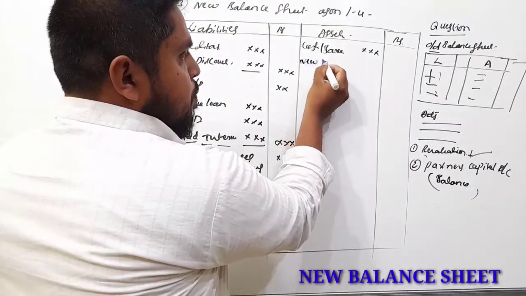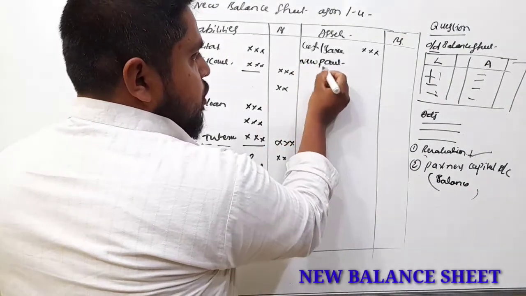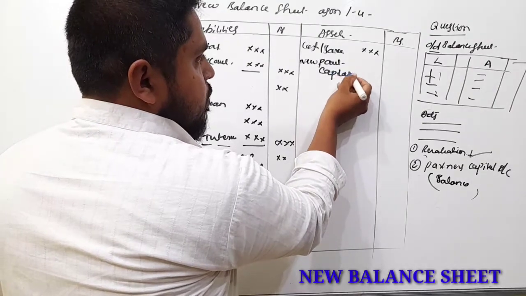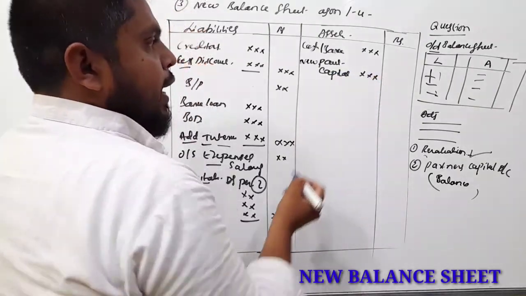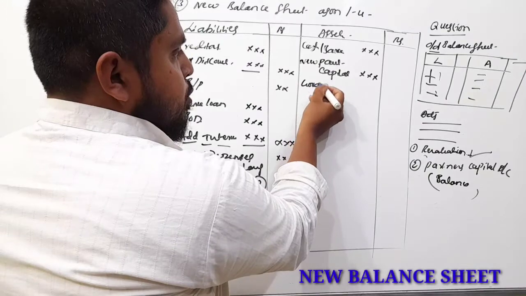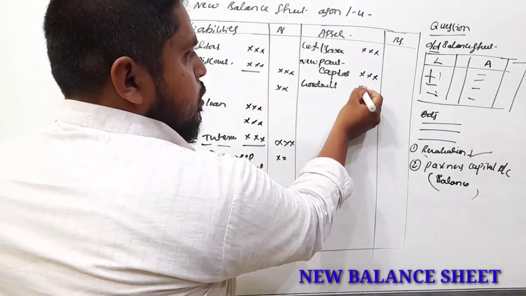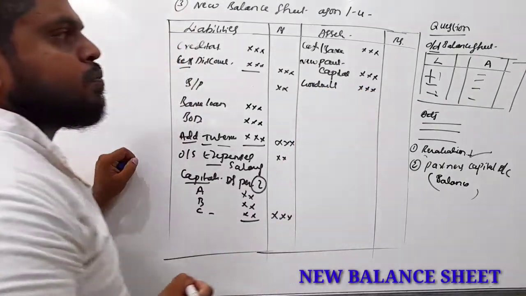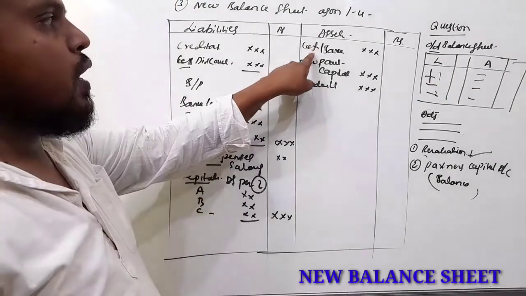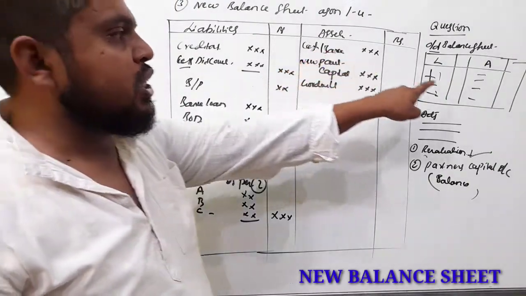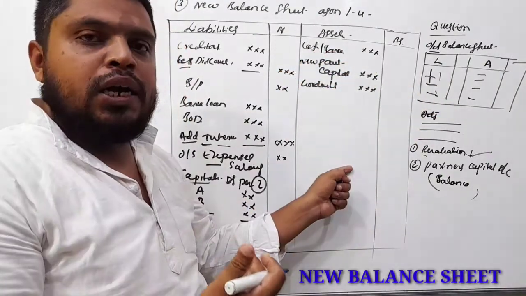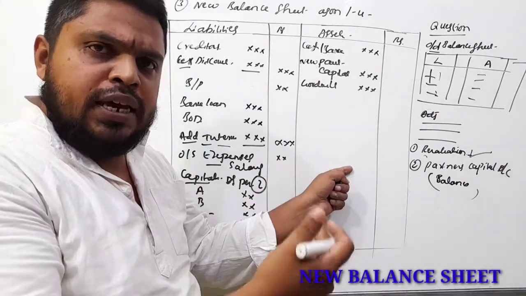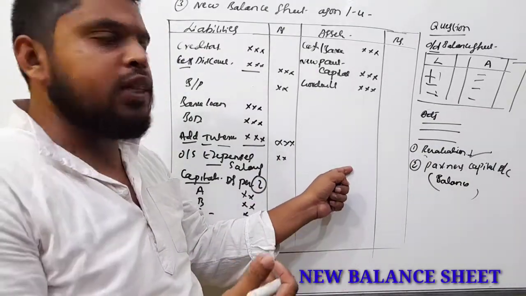First, the new partner's capital. So this is capital. And next, goodwill. This is the cash and bank balance which has been given in the old balance sheet. The new partner is bringing cash, that is capital, and goodwill in the form of cash.